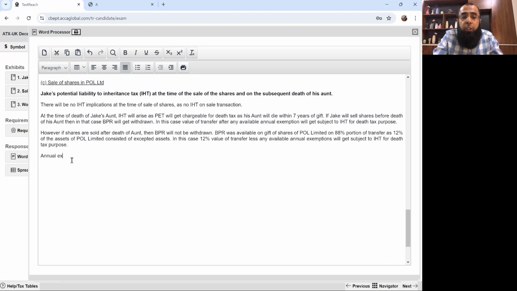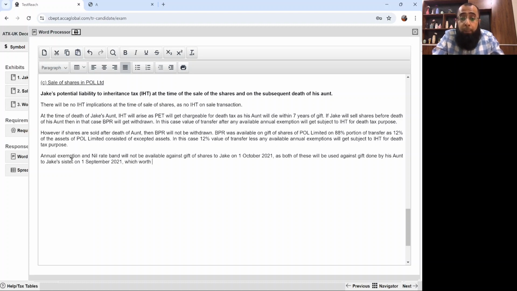Okay. Now, annual exemption and nil rate band will not be available against the gift of shares to Jake on 1st October 2021, as both of these will be used against the gift done by his aunt to Jake's sister on 1st September 2021.